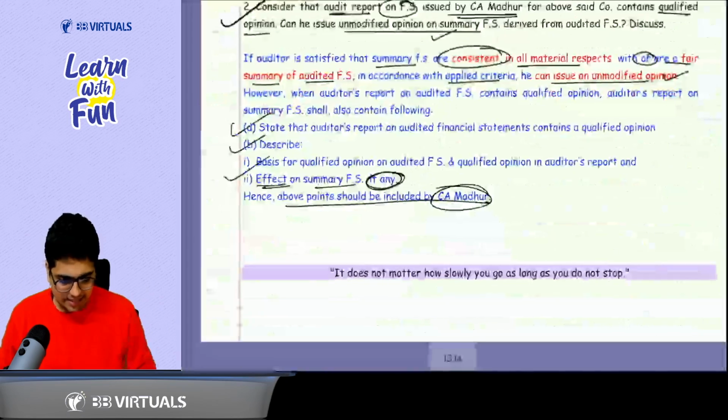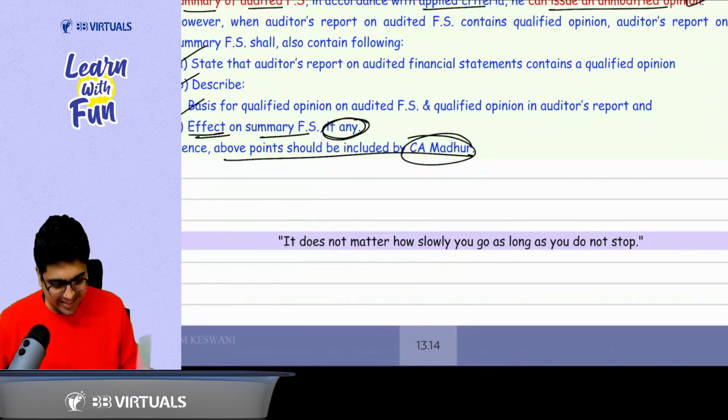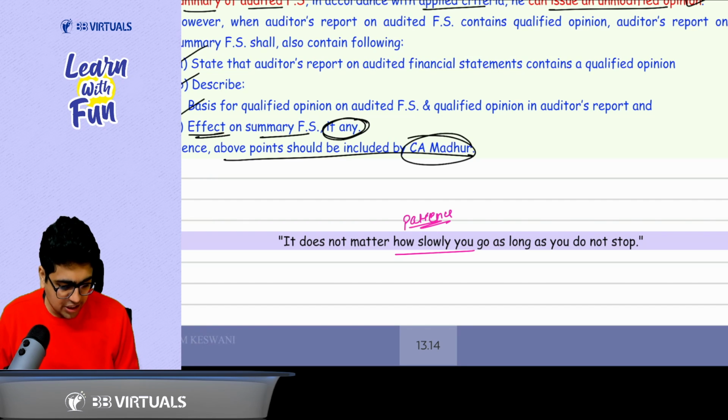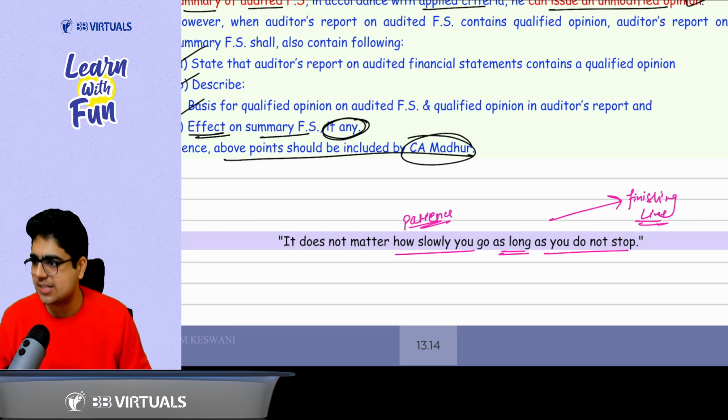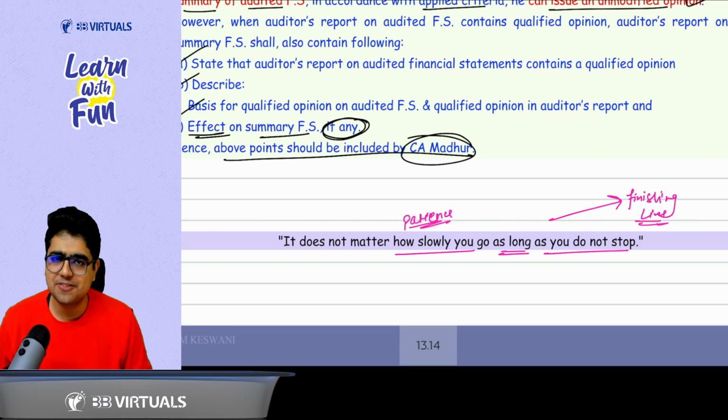And at the end, remember, it does not matter how slowly you go. In life, patience is very important. Once you have patience, you can achieve anything in life. So it does not matter how slowly you go, as long as you do not stop. And once you do not stop, you automatically reach the finishing line and emerge as a winner. So you people are just winners for me.